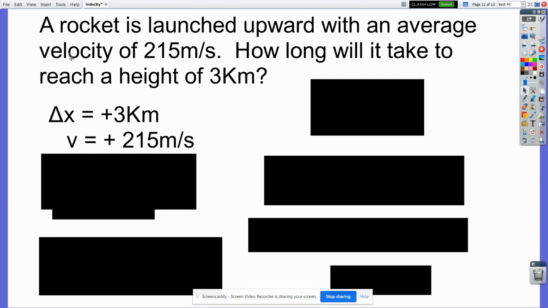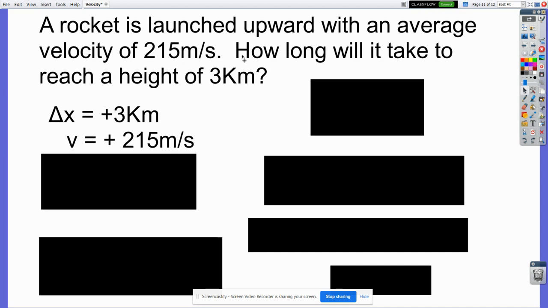3 kilometers, because this is a velocity, that's a delta x. We are traveling upward. Upward is generally considered positive. I put positive signs on both of those because they're both vectors. Displacement is a vector quantity and needs a direction. Velocity is a vector quantity and needs a direction. So I put the positive signs on both of those this time. Again, I could have written kilometers up, meters per second up, and that would suffice. It would do the same thing the positive signs do.